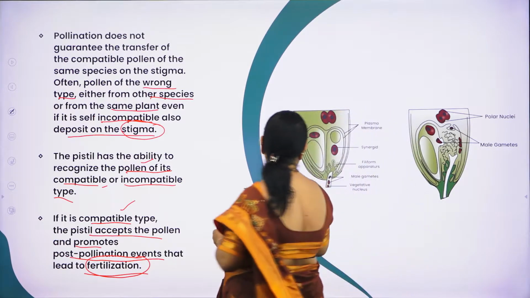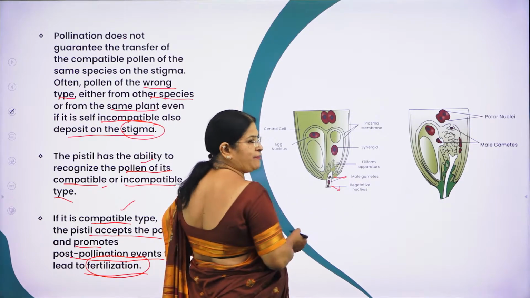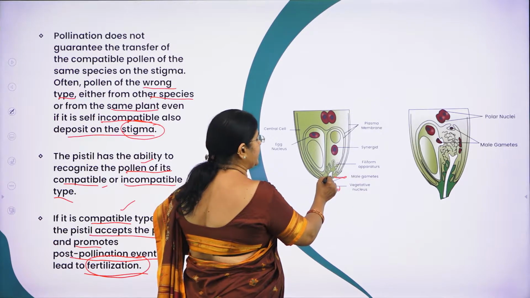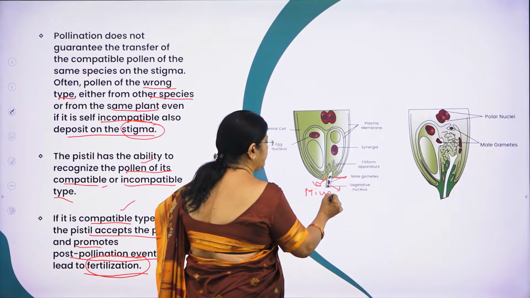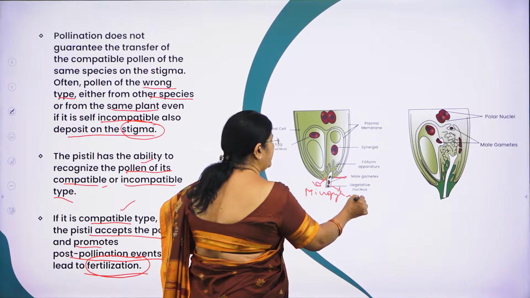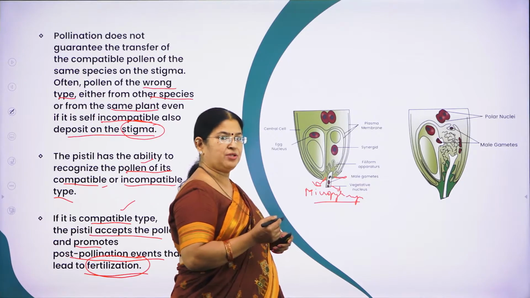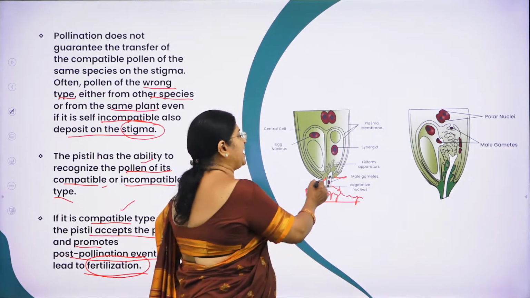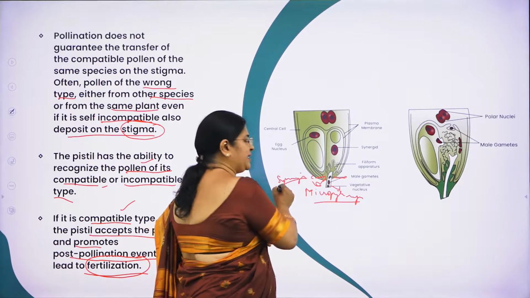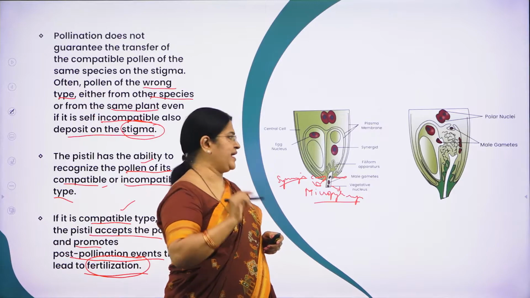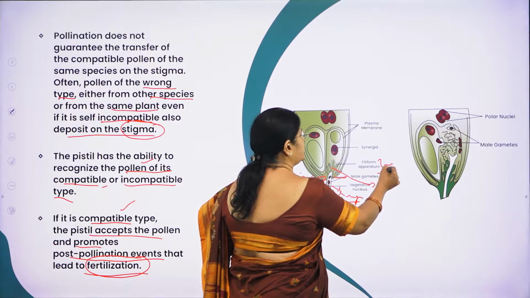So all this is a very, very important concept to be learned in this chapter called sexual reproduction in flowering plants. Here in this diagram you can see that the pollen tube is carrying the 2 male gametes, and it is taking its entry in this region, which is called the micropyle region. Right, this is the micropyle region. Hope you remember in my last session I said the pollen tube carrying the male gametes will take its entry near the synergids. Hope you remember the egg apparatus has 2 synergids and 1 egg cell, right? This is a very important concept. I think you have studied this in the last session.